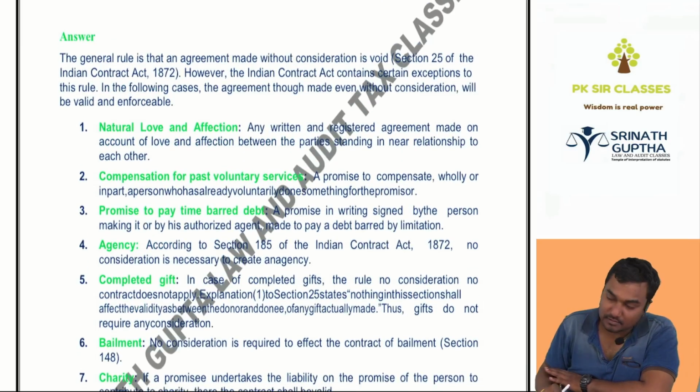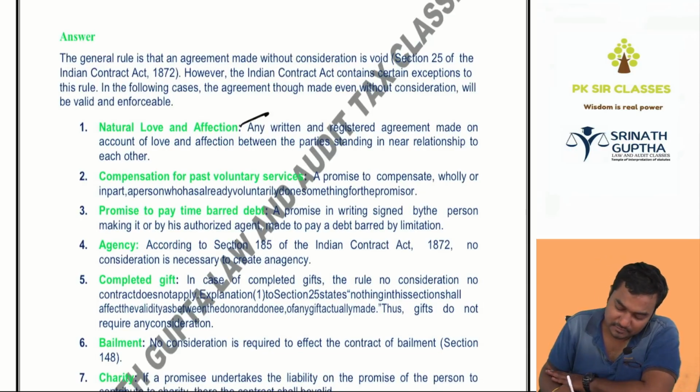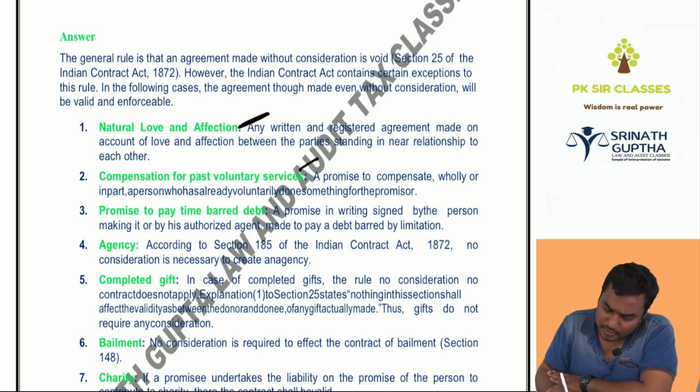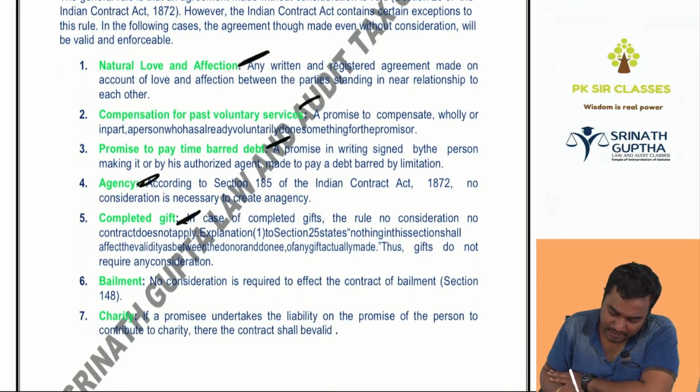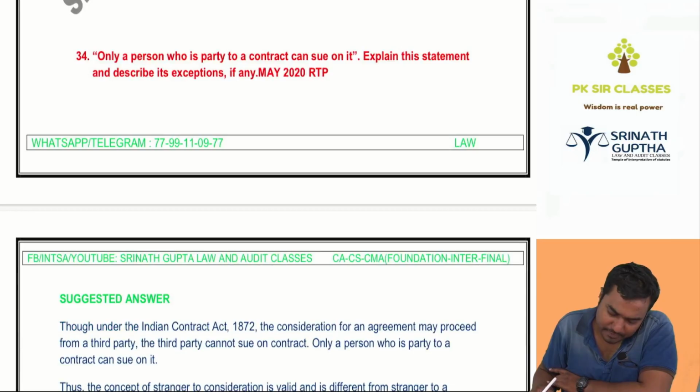So exceptions are there in the following exceptional cases. Even without consideration there is a valid contract. First one, natural love and affection, promise to compensate past voluntary activity, promise to pay time barred debt, gratuitous agency, completed gift, gratuitous bailment and charity does not require any consideration. Only a person who is a party to a contract can sue.